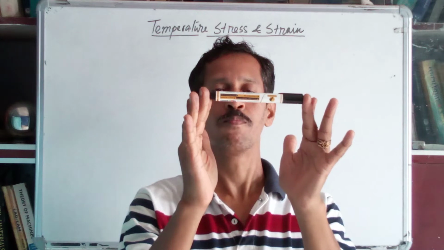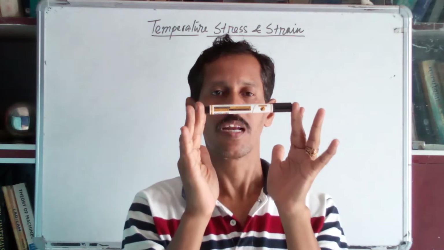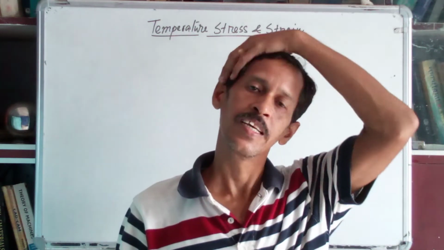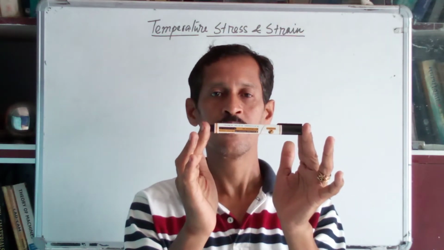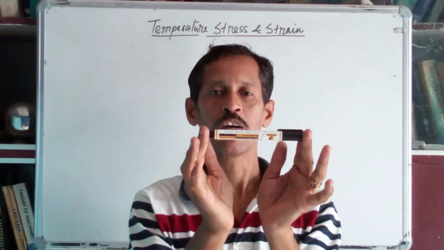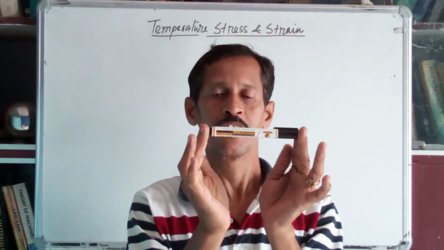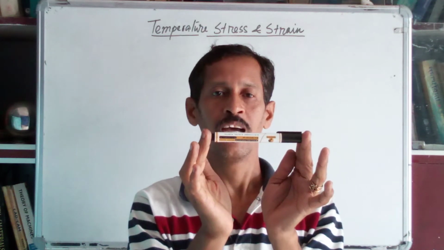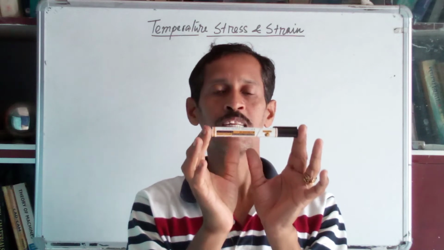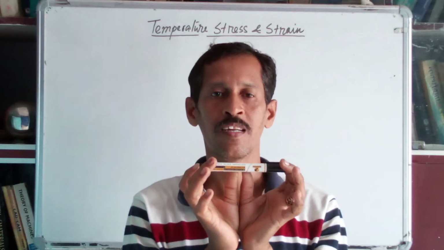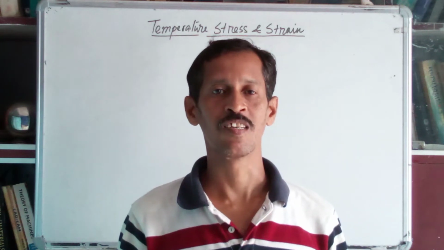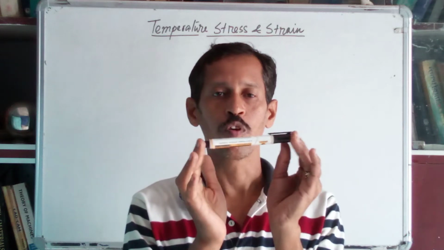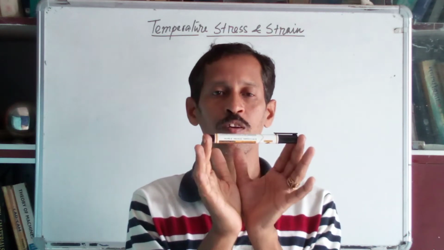Now, if both ends of the bar are fixed, in that case what will happen? As both ends are fixed, the bar will not expand, and stress will be developed in the bar, and that stress is called thermal stress due to increase in temperature. Similarly, if you reduce the temperature, the bar will compress.